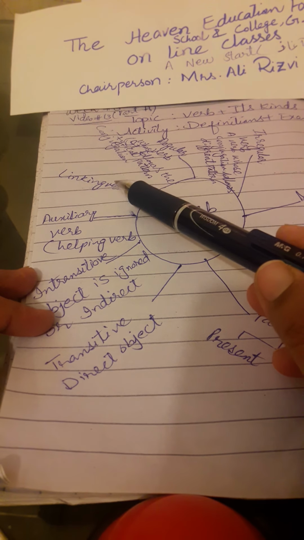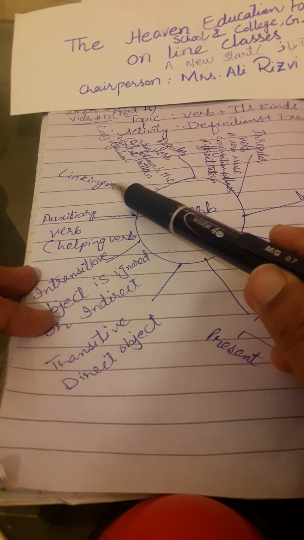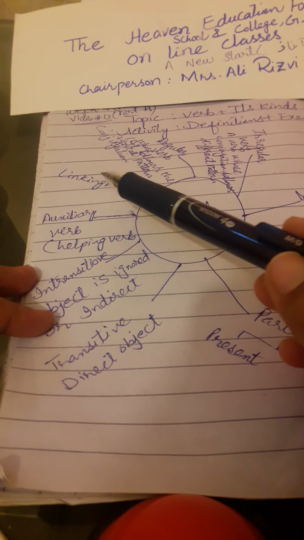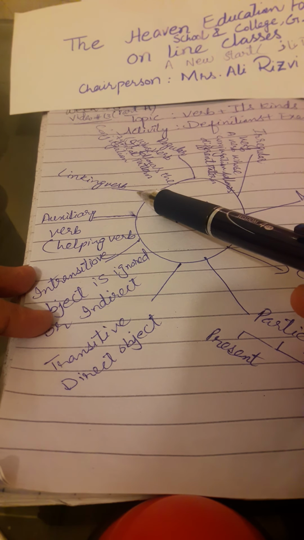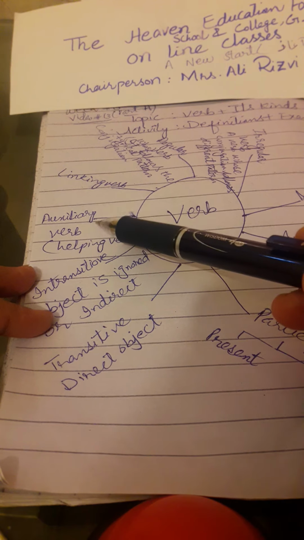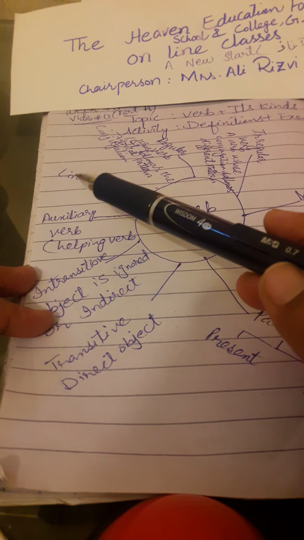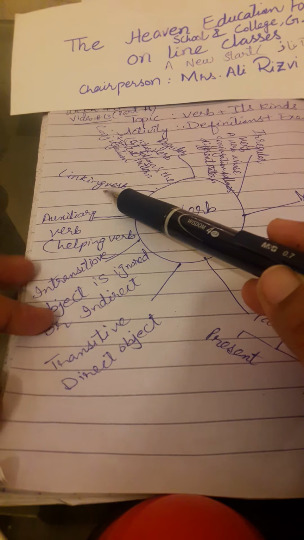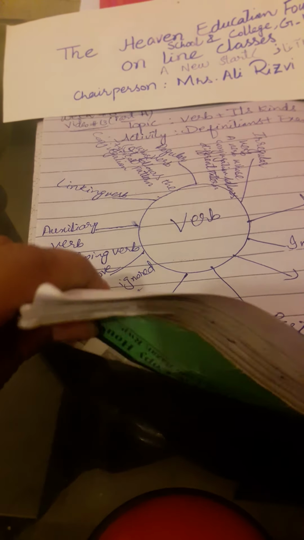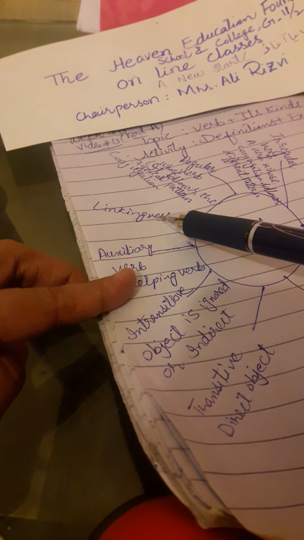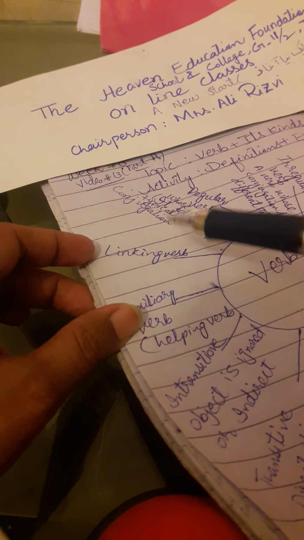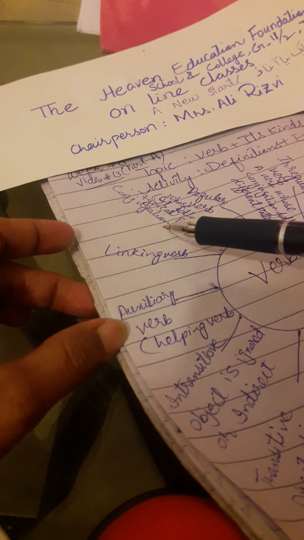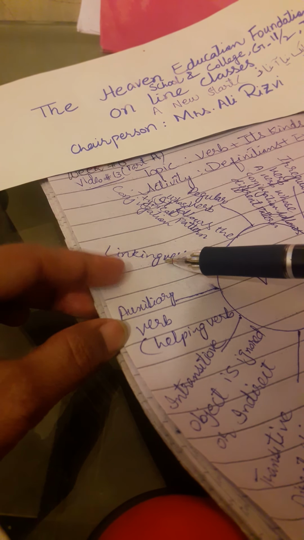What is a linking verb? It connects a noun or pronoun. How? "He is a doctor." He is a personal pronoun, and doctor is a noun. So the connector of the sentence, is, is the linking verb. As a linker it is used here. "He is doing work." This is a helping verb. "He is a doctor." This is a linking verb. "They are playing." This is a helping or auxiliary verb. "They are players." This is a linking verb.